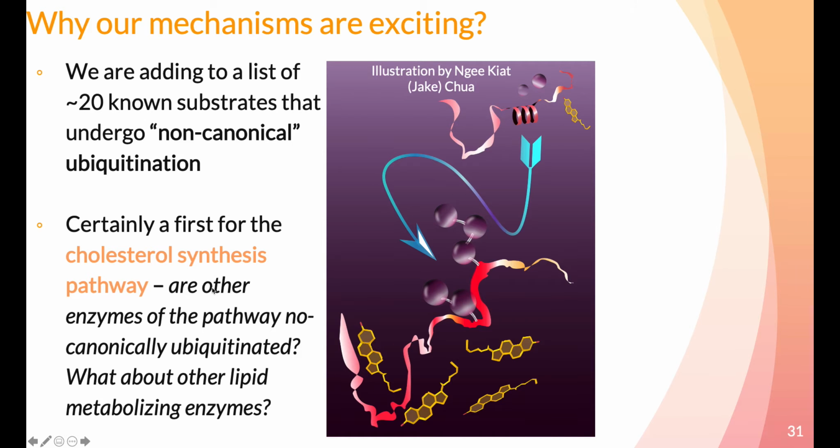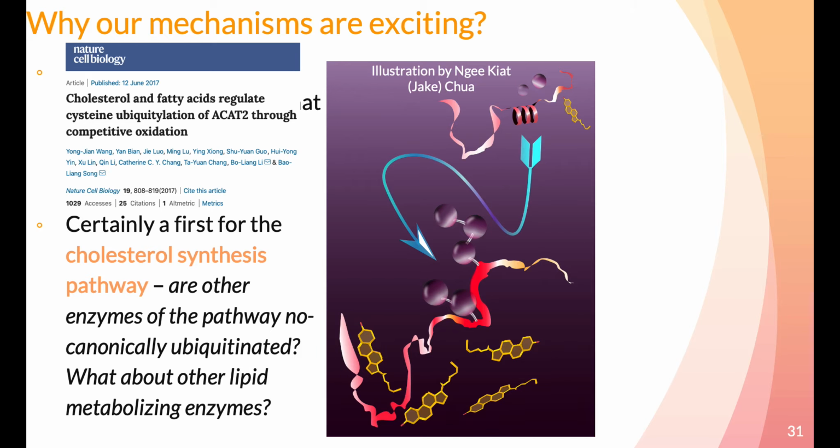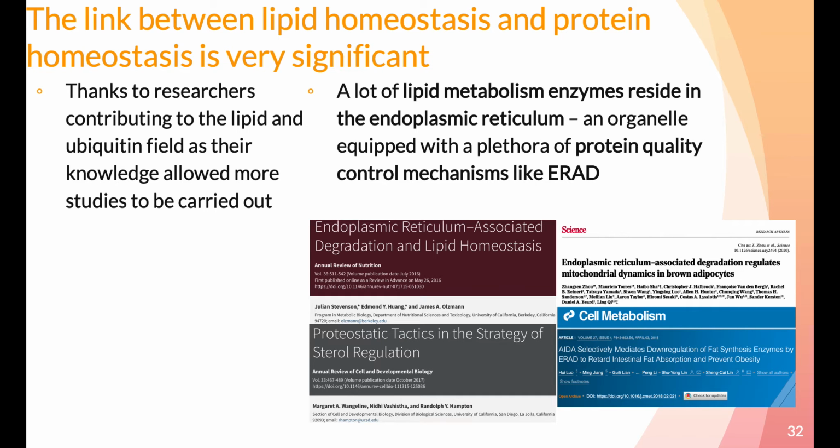We've also got non-canonical ubiquitination, which we propose is facilitated by unfolding of the helix with high cholesterol. This adds to the small list of substrates ubiquitinated on serine, threonine, and cysteine. One other example of non-canonical ubiquitination for a cholesterol-related protein is ACAT2, and perhaps we can expect more examples to come in the future. What we discovered with Squalene monooxygenase cannot be done without the scientific discoveries provided by other researchers in their respective fields.